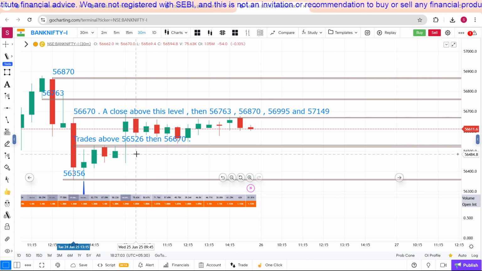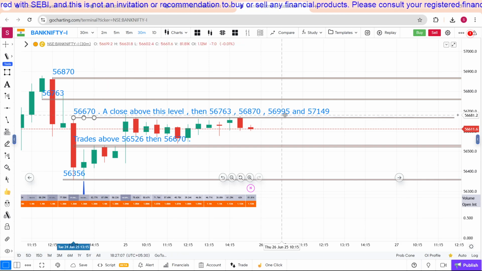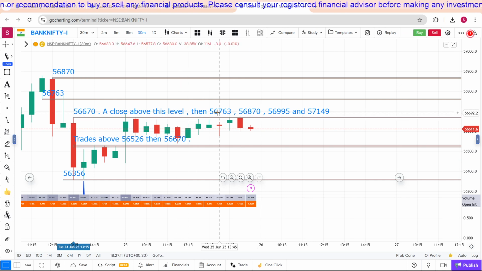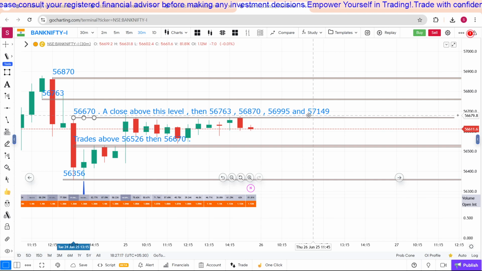This is the Bank Nifty futures chart. Above 56,670 only buying is expected. A close above this level, then 763, 870, 56,995 and 57,149. And these are the levels to watch.